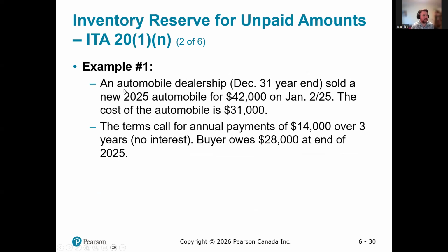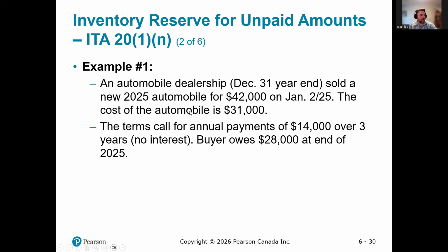So example one, an automobile dealership sold a new auto for $42,000. The cost of the automobile was $31,000. The terms call for annual payment of $14,000 over 3 years. There's no interest. And the buyer owes $28,000 at the end of 2025.